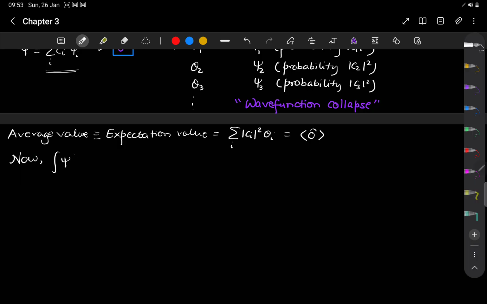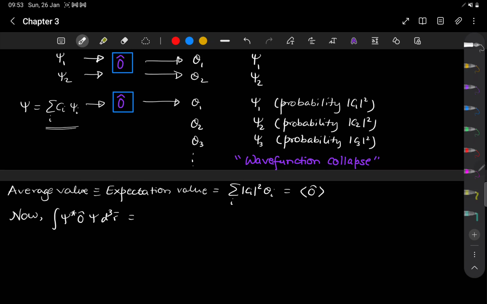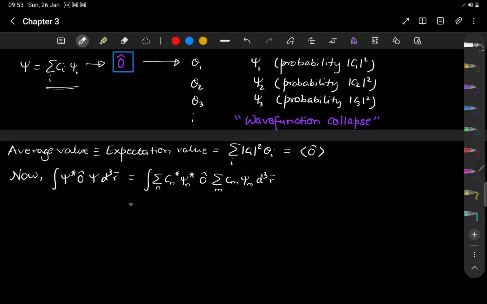So let us look at this psi star O cap psi integrated over entire space. And since psi is this arbitrary superposition state, let us use that notation. Now the integral will go inside, summations will come outside.